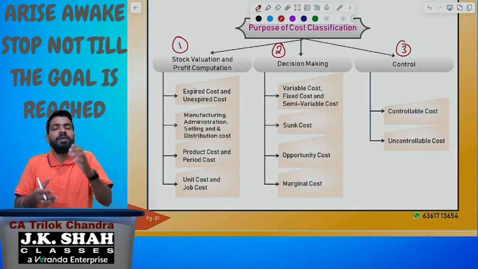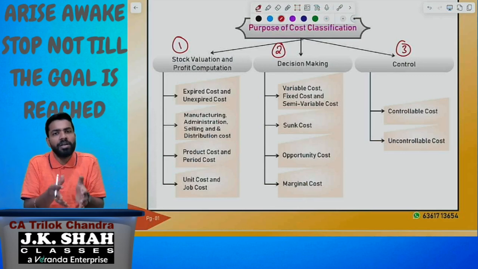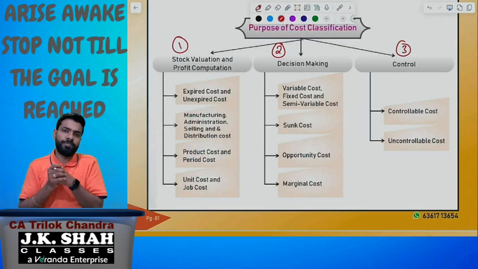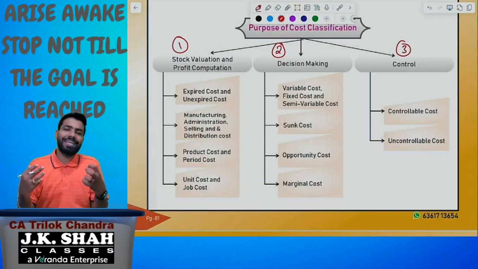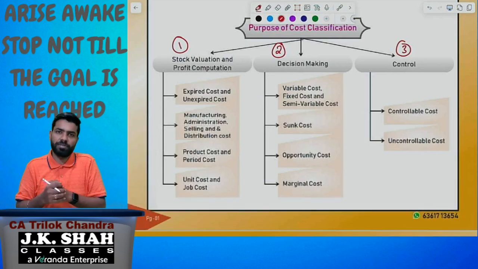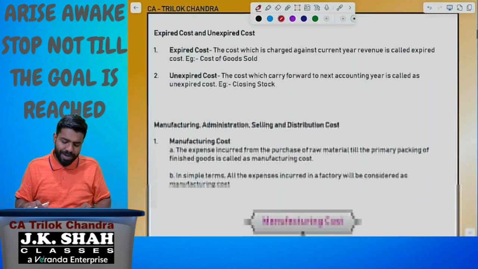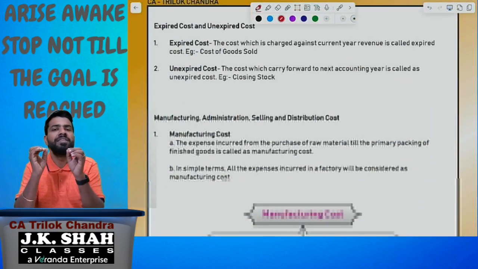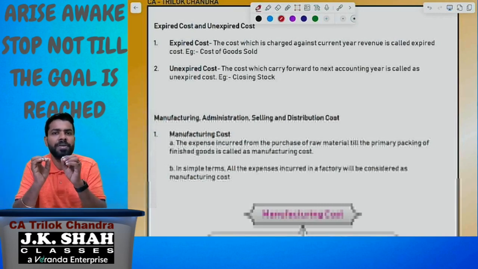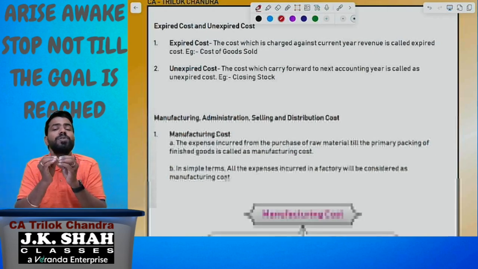Please understand, before making the cost classification, we need to see what is the purpose. What is the purpose of calculation? Is it stock valuation profit calculation, or is it decision making, or is it control? Based on that, we need to classify the cost. Before going for that, let us understand what is the meaning of the product cost, period cost, what is the meaning of the variable cost, fixed cost. Let me start with the expired cost and unexpired cost. Please understand, this cost classification is based on netting of the cost against the sales. Simply, I can tell you, reducing the cost from the sales.